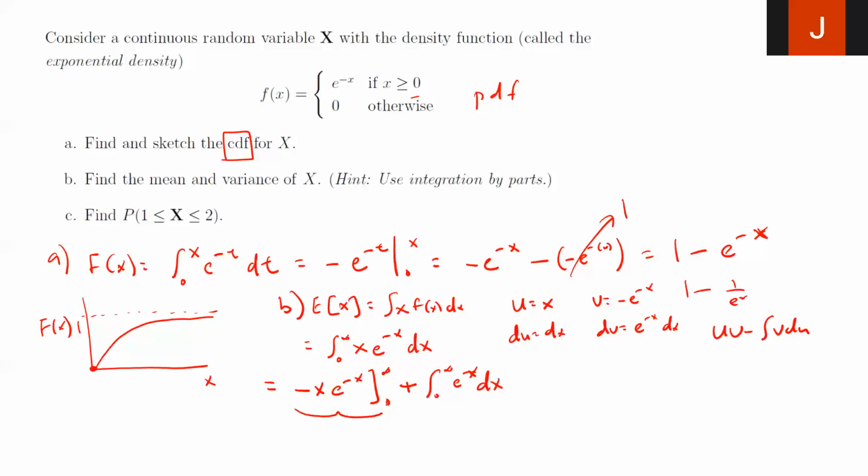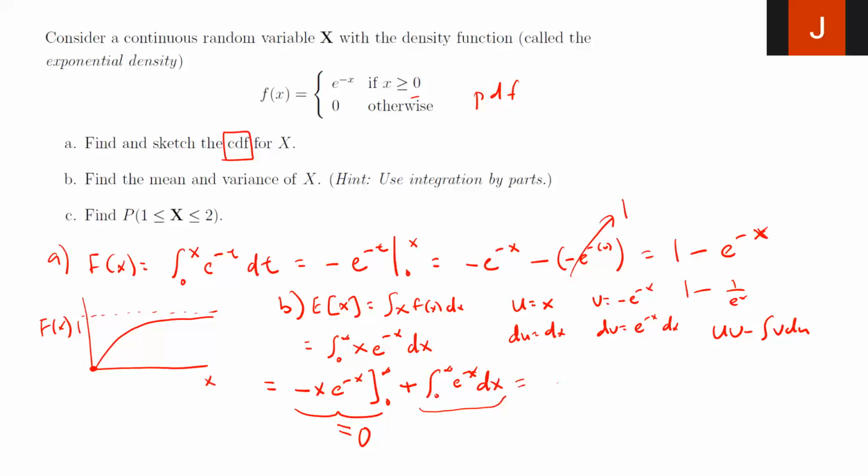If you look at this first portion, as x approaches infinity, what happens to the entire term? It's going to go to 0. And as x goes to 0, this also goes to 0, right? So this whole thing is just equal to 0. If you're unclear on this, look back at our lectures, and you'll see I go in detail why this is 0. So we're just left with this term here.